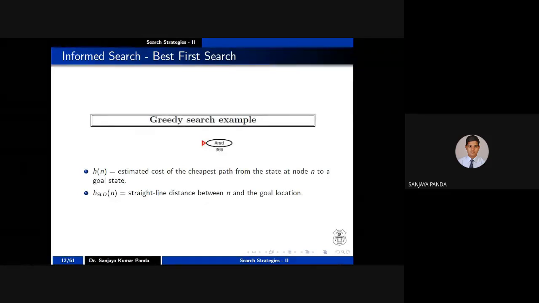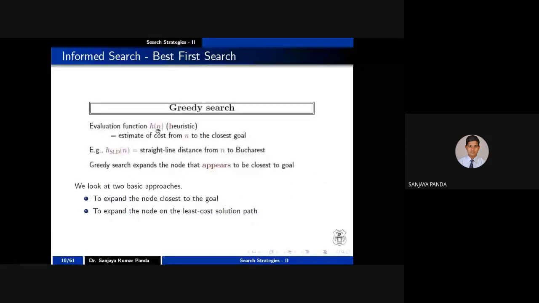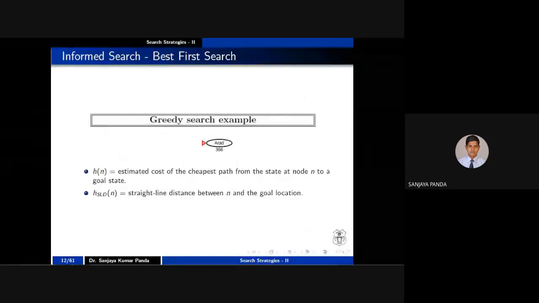What you have to calculate at city A is to apply some evaluation function. I told you about the evaluation function: it is h of n. Why do we represent it with H? H is a heuristic. N is your current node. What is your current node? Generally the initial node is our current node in the very first step. So A is my current node.